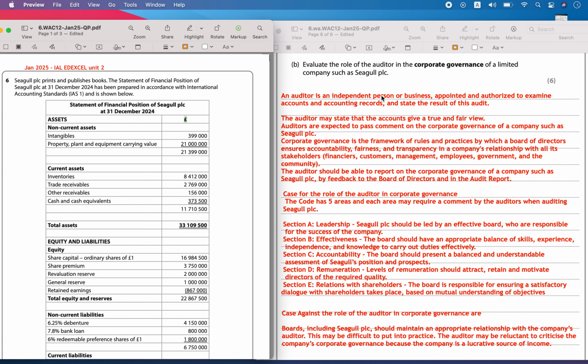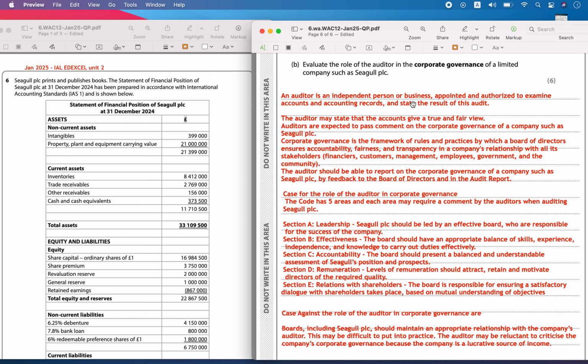So an auditor is an independent person, or he could be a business, appointed and authorized to examine the accounts and the financial records of any PLC, and he will state the result of an audit. They can come and audit a PLC such as Seagull, and they will prepare and produce a report for that. So this auditor is an accounting person, or he could be part of a business. He will state whether the accounts given by Seagull PLC are true and fair.